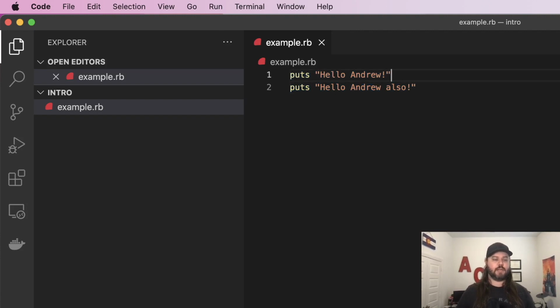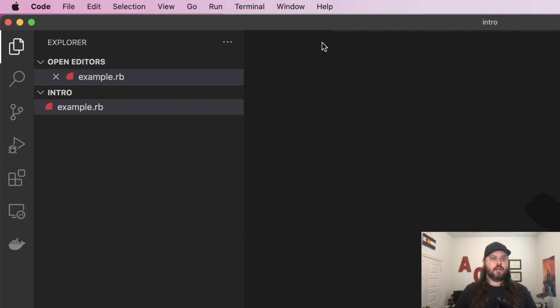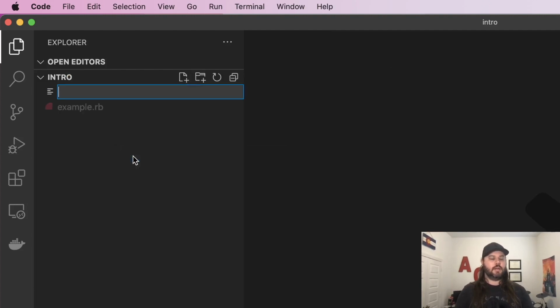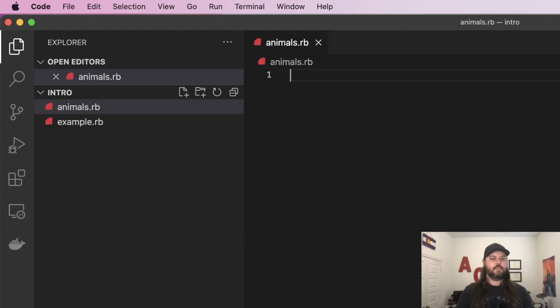So let's put this back and let's actually create a new file. And to do that, we can do a right-click, new file, and we'll do animals.rb. And in here, we can define a class. We'll say animal, and it will have a method, and it won't do anything.